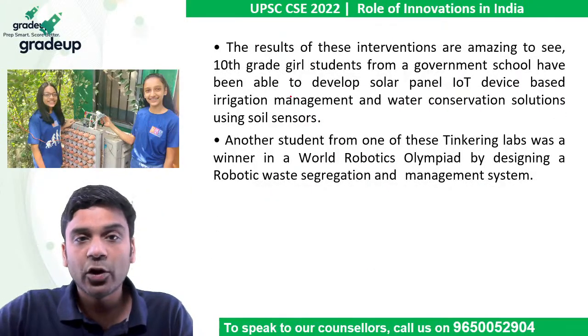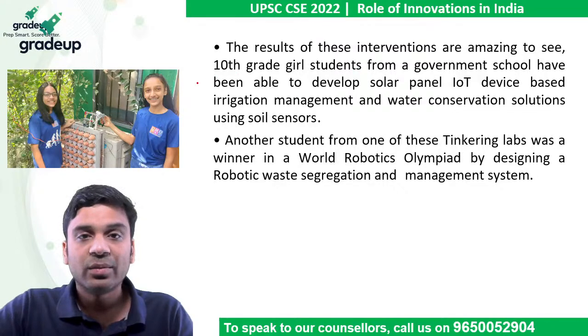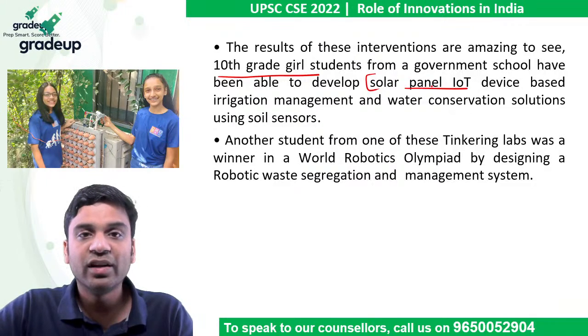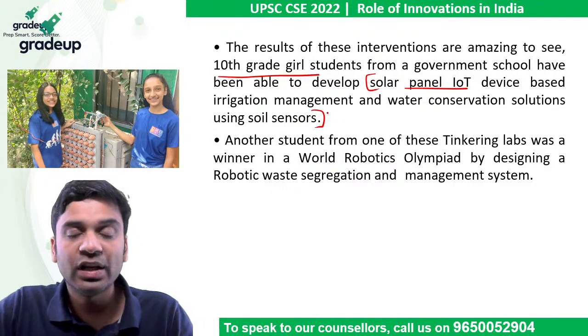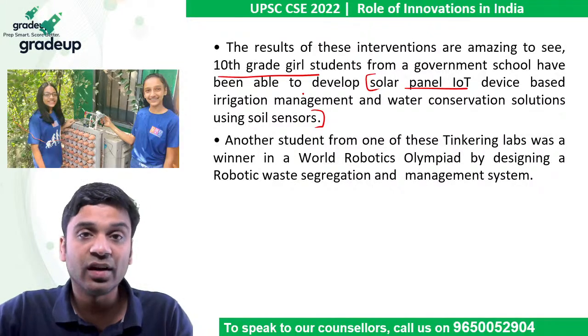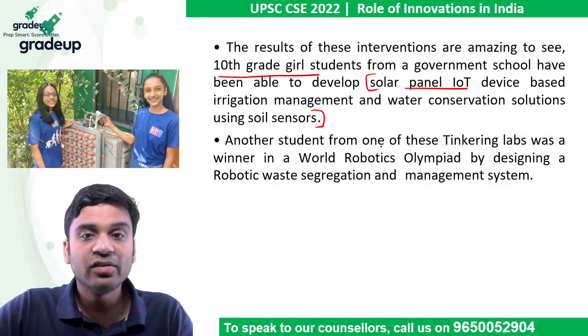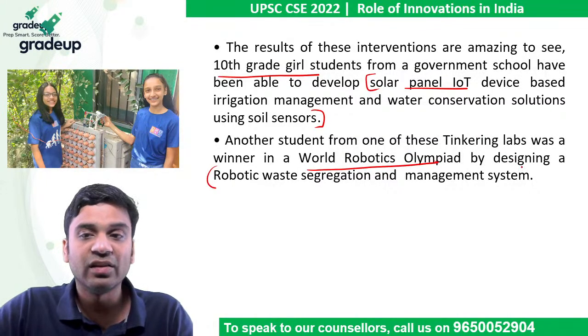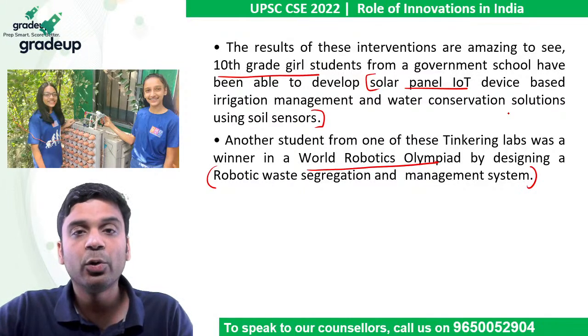For example, the economic survey mentions that some 10th grade girl students from a government school were able to develop a solar panel and IoT device-based irrigation management and water conservation system from their exposure in the Atal Tinkering Labs. And another student from the Atal Tinkering Labs was a winner of the World Robotics Olympiad, where they had a robotic waste segregation and management system. So this is how you're improving innovation.